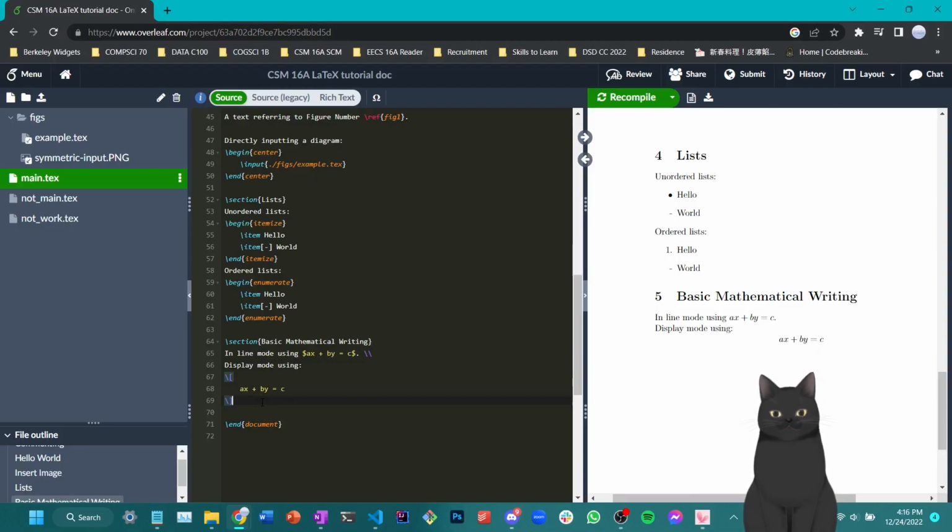There's also another way to do this, which is to replace this bracket symbol with $ sign.